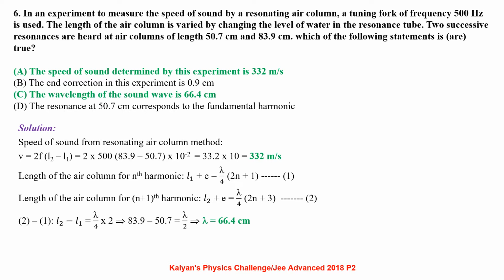Speed of sound from resonating air column method, V equals 2f times (L2 minus L1), that is 2 into 500 times (83.9 minus 50.7), which is 332 meter per second.